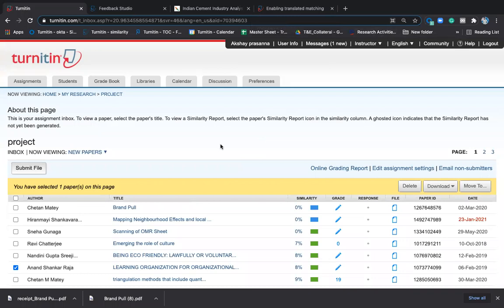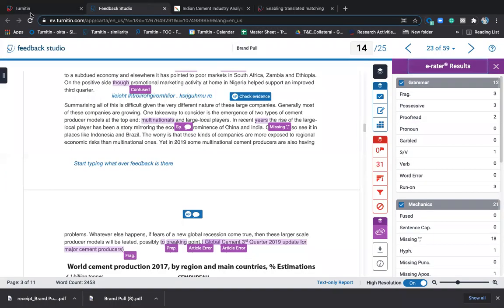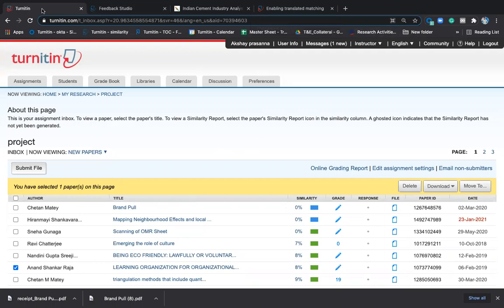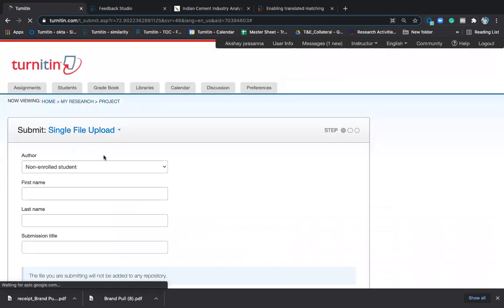Zip file is normally how you have all the collated documents, and you can collate everything and upload the zip file. It will give you the reports split. You can download that report also. Just to add on, for the zip file, please ensure that there is only a single file within a zip. If there are zip files within a zip file, it will throw up an error. Otherwise, the upload method is the same.